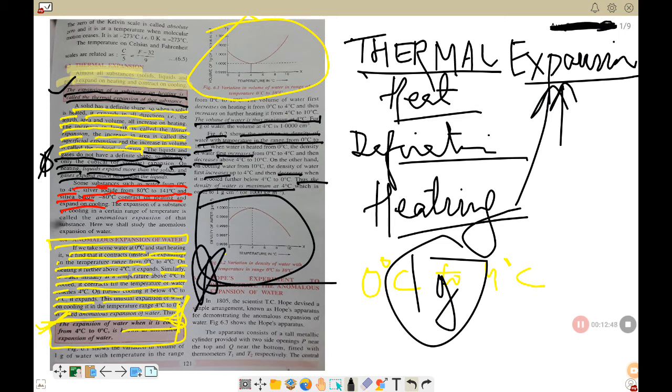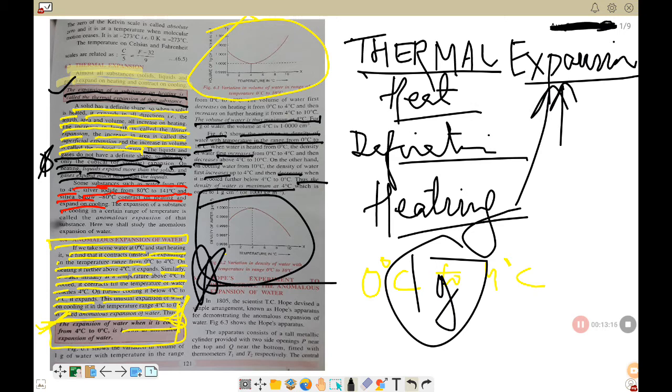Alright, so now please follow it. In 1805, the scientist T.C. Hope devised a simple arrangement known as Hope's apparatus for demonstrating the anomalous expansion of water. Figure number 6.3 shows Hope's apparatus. The apparatus consists of a tall metallic cylinder provided with two side openings, P near the top and Q near the bottom, fitted with thermometers T1 and T2 respectively. So you can see the figure.